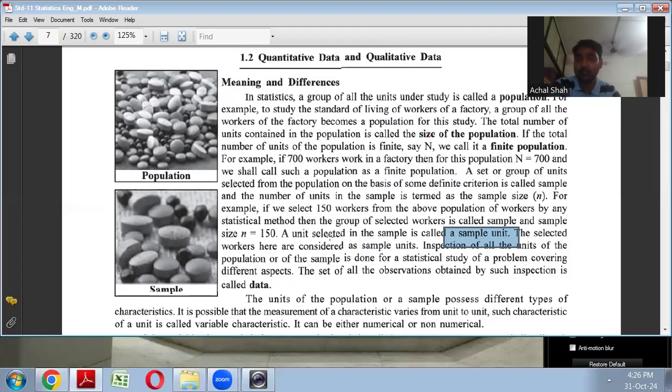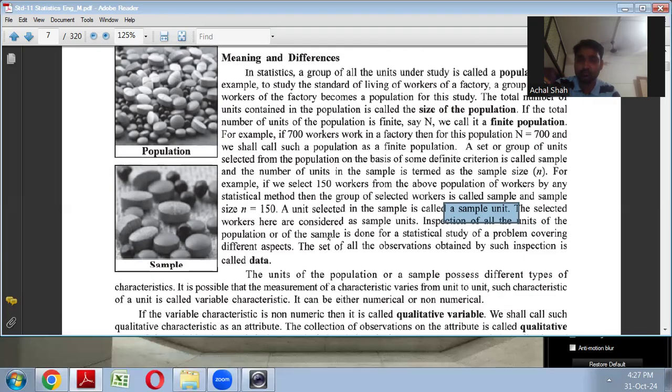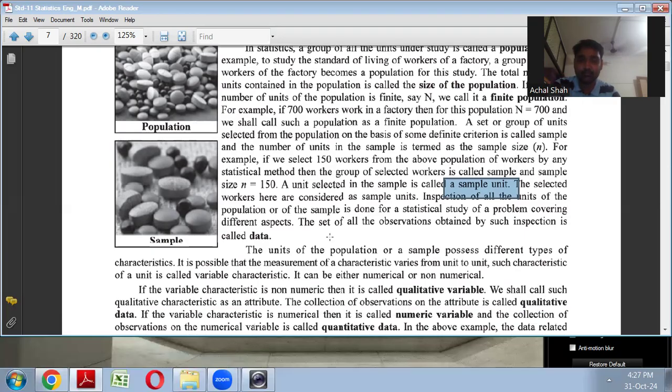It is not possible to study 700 workers, right? It would be quite expensive, time consuming also. So what we will do, we will just take out a sample out of it, like 150 workers we will select, and we will study them. We will study the standard of living of those 150 workers only. So that is called a sample.